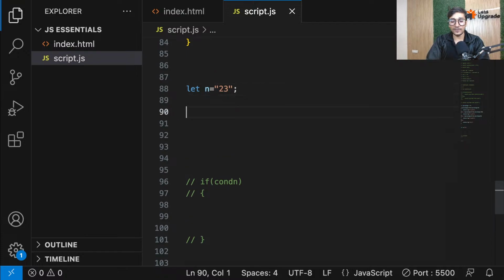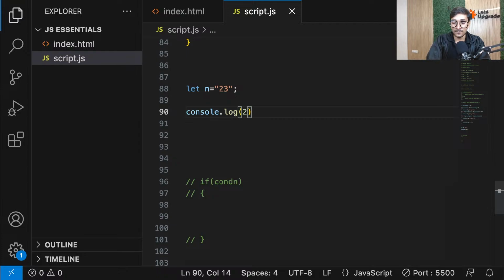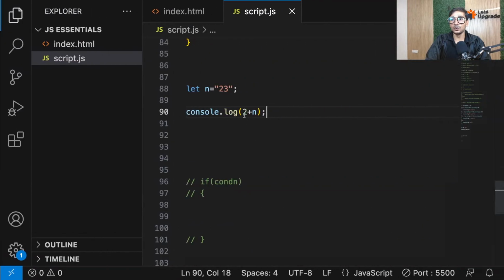Because you know, right, when you perform addition, if I just do console.log 2 plus n, you know what you're going to get, right? You're going to get 223. Correct, everyone? Because 2 plus string 23 gives you 223. But I want to perform addition. And for that, guys, we need to convert this n, that is a string, to a number.